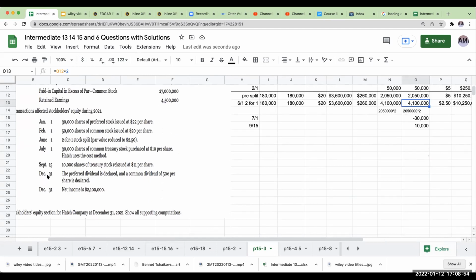Okay, on December 31st. Oh, this is going to be fun. So the preferred dividend is declared and a common dividend of 50 cents per share is declared. Okay, so this is 12/31. Now, let's do the common shares first. Okay, so let's go ahead and look at those common shares first.